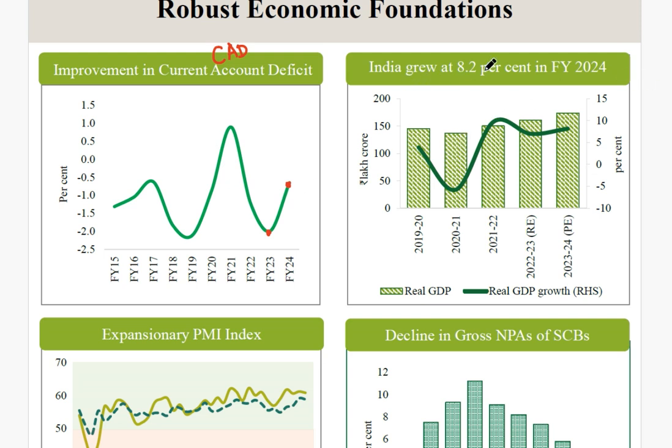Next, India's growth rate in terms of real GDP is expected to surpass, or will be around 8 to 9% in the financial year 2024-25. At present, in the revised estimates of 2022-23, it was around this mark, so this has slowly risen. In terms of percentage, it's around 7, 7 point something. This has now risen in the provisional estimates, and as per the provisional estimates of 2023-24, it would be at around 8.2%.